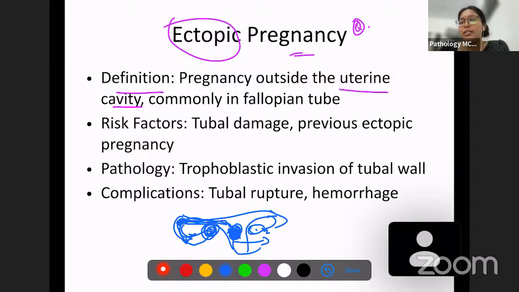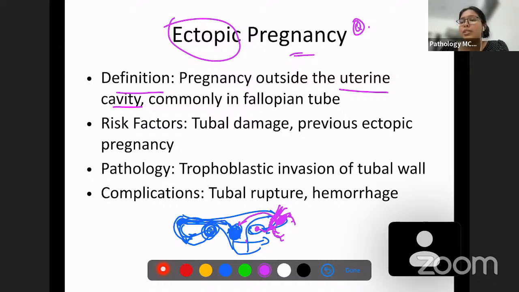But imagine there is a block in the fallopian tube over here. Okay, now the sperm has come and then ovulation has occurred, and here the zygote has been formed. But because of some tubal damage, this is not able to go into the uterus for further development. So what happens is the embryo starts developing here, but the fallopian tube does not have the uterine smooth muscle architecture, because the uterus has so much smooth muscle, it's able to expand itself.